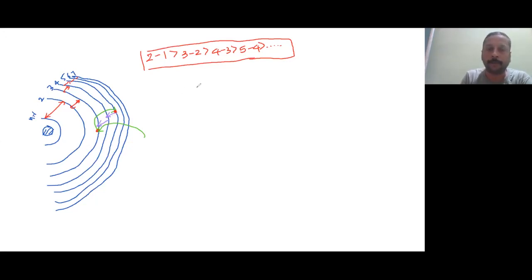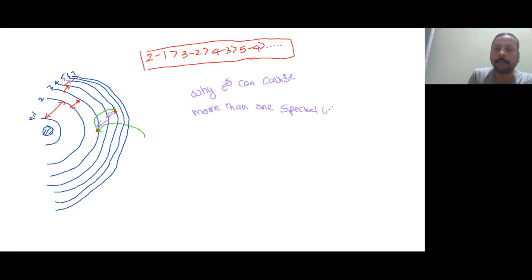That's why the question was, why can an electron cause more than one spectral line? Is it understood?